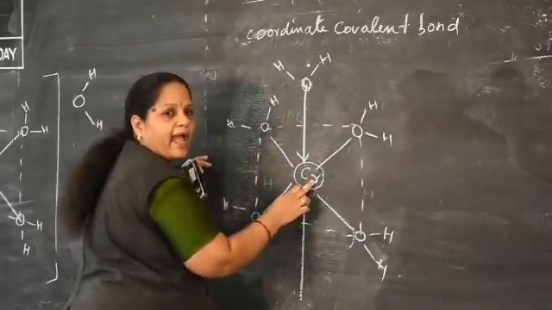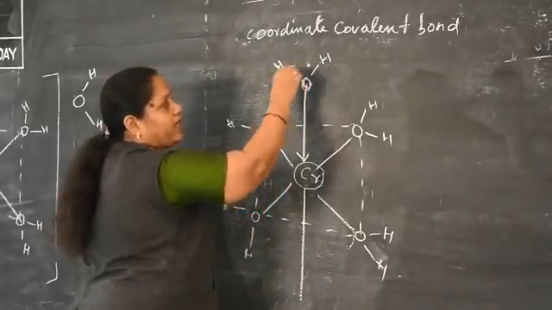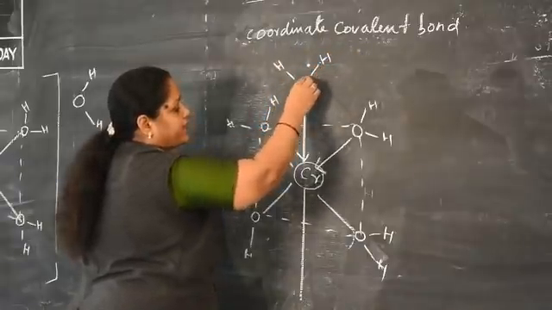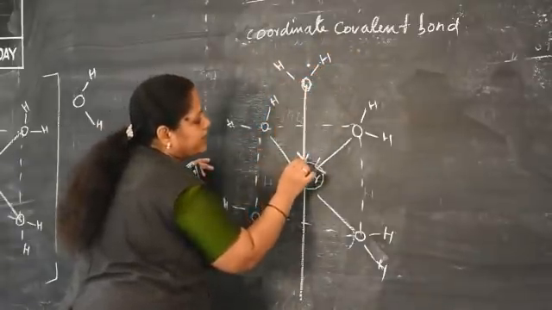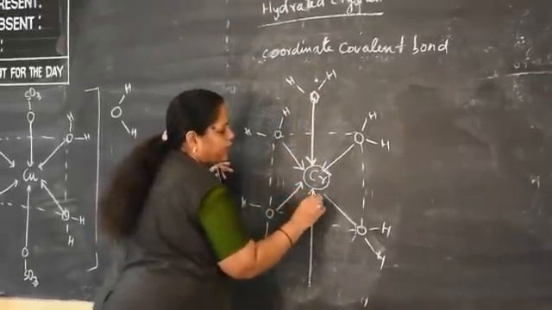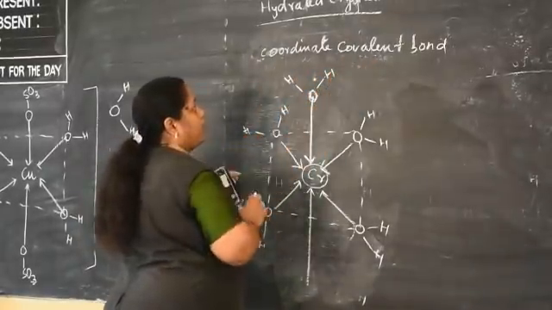That's why chromium acts as the acceptor and oxygen acts as the donor in the water molecule. A coordinate covalent bond is represented by a single arrow mark. The donor donates its electrons; you can represent it like that. So, this is called a coordinate covalent bond.